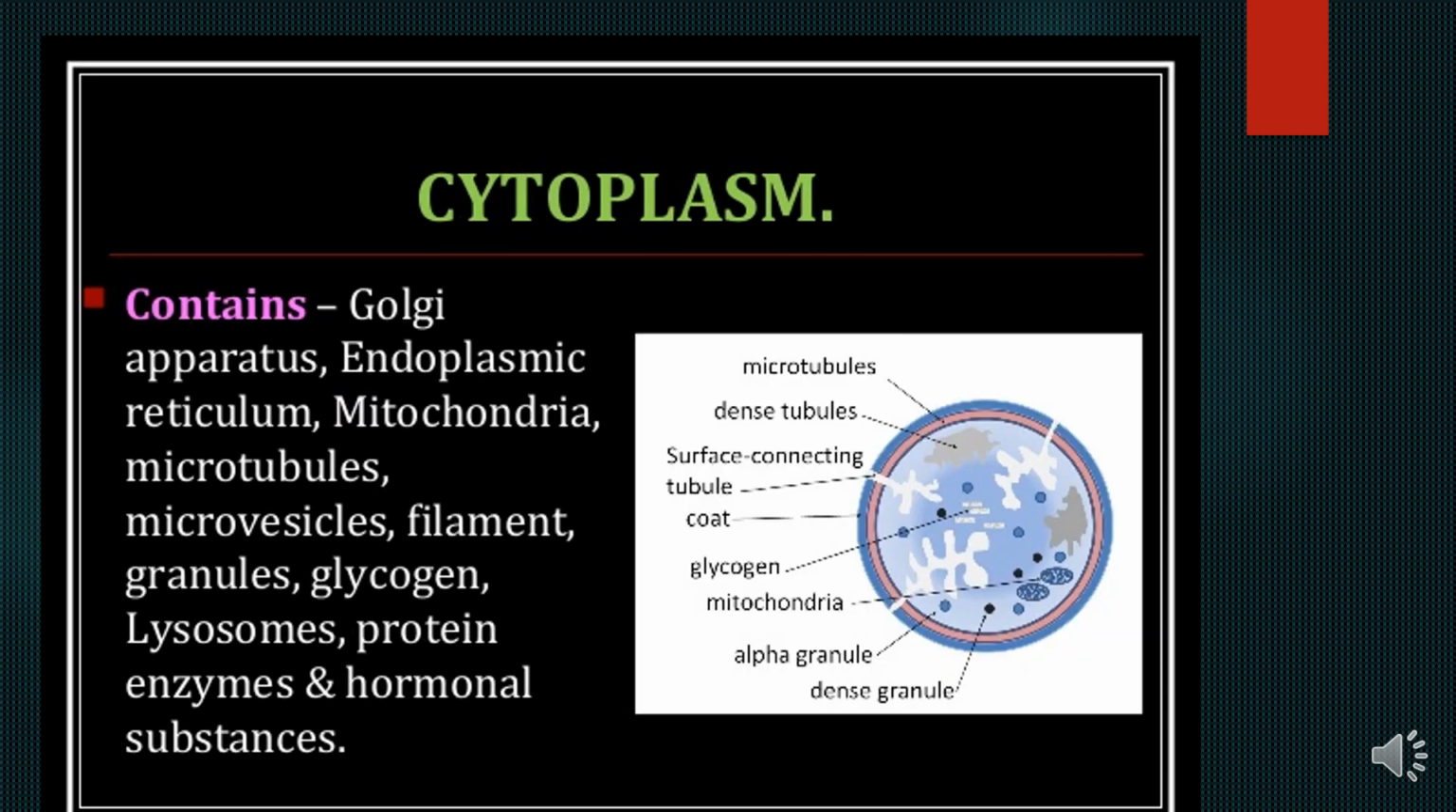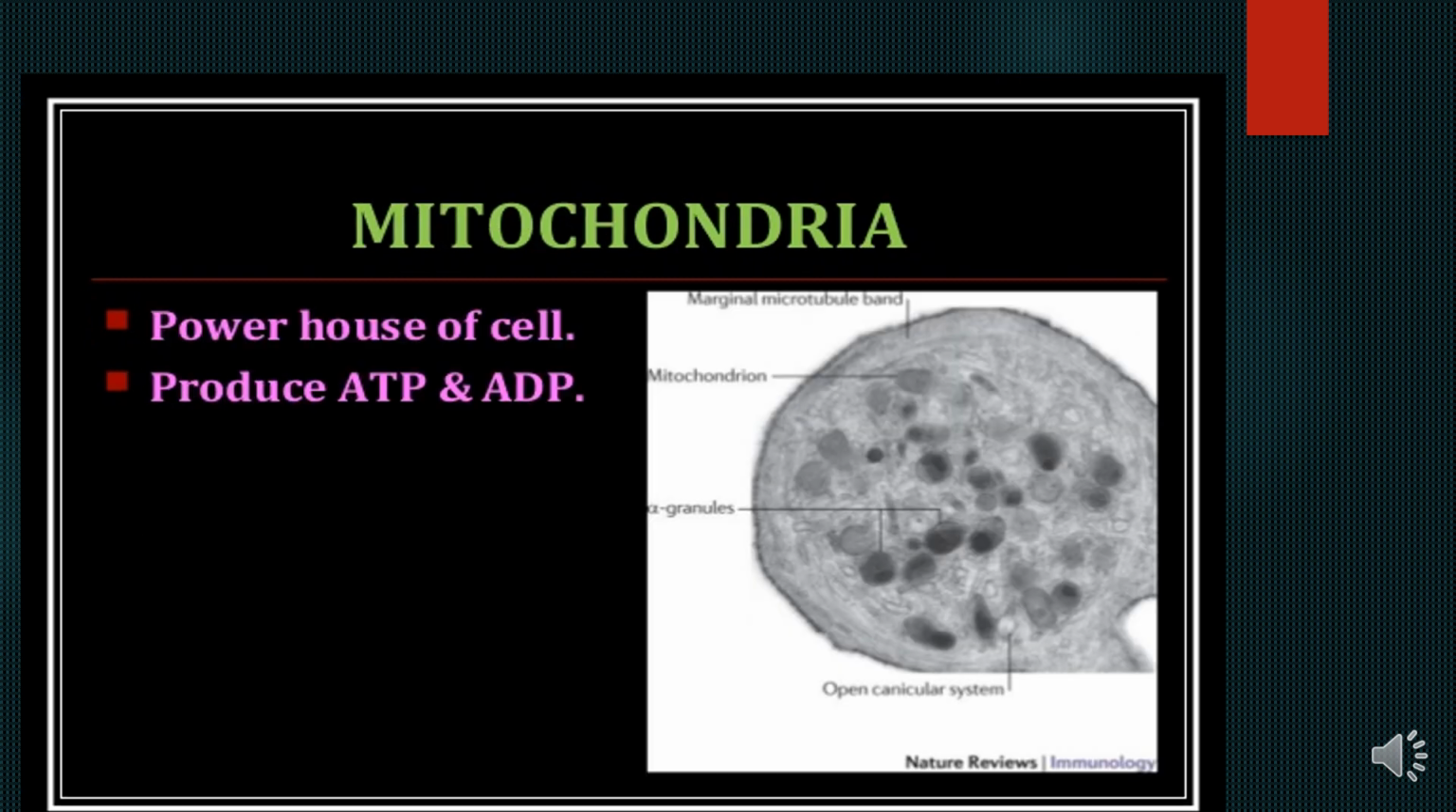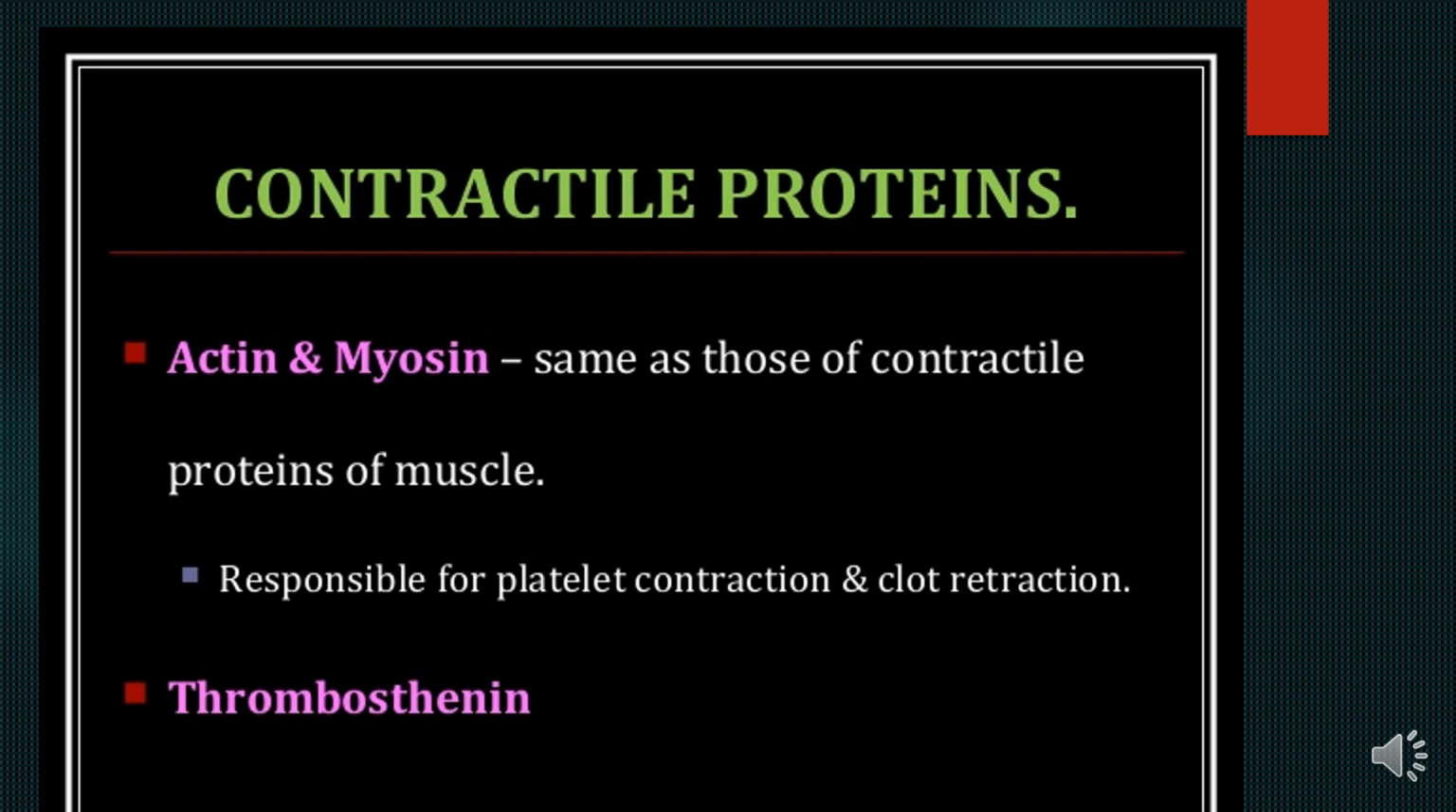The cytoplasm contains the Golgi apparatus, endoplasmic reticulum, mitochondria, microtubules, microvesicles, filaments, granules, glycogen, lysosomes, proteins, enzymes, hormones, and other substances. You see, it contains all that. The Golgi apparatus synthesizes various enzymes. Endoplasmic reticulum stores a large amount of calcium, which is a function in other cells also. Mitochondria, the powerhouse of the cell, which is not different from other cells, produce ATP.